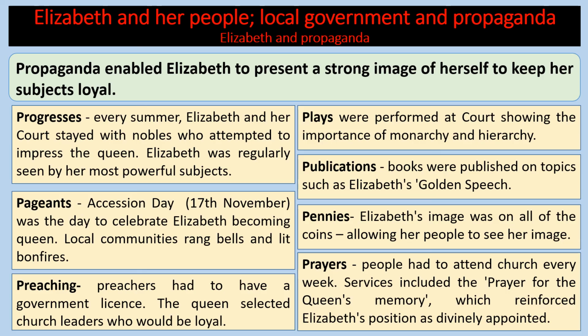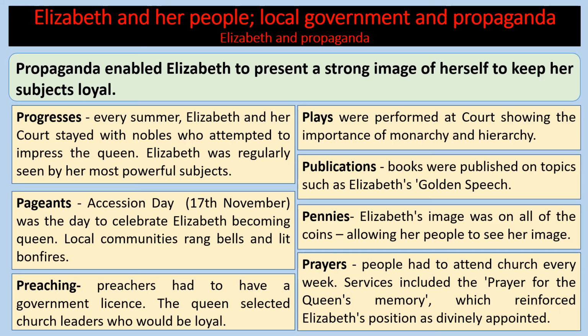Elizabeth was regularly seen by her most powerful subjects. There were pageants. For example, a session day on the 17th of November each year was the day to celebrate Elizabeth becoming Queen. Local communities rang bells, there were church services, and they lit bonfires. Preachers had to have a government licence. The Queen selected church leaders who would be loyal and preach from the pulpit about how Elizabeth was the rightful Queen and the idea of the divine right.